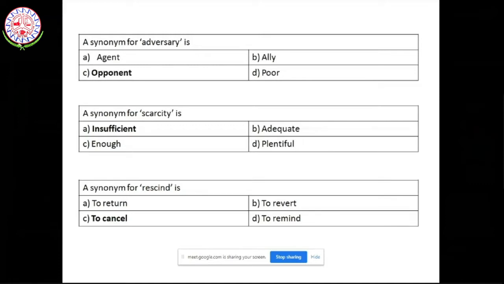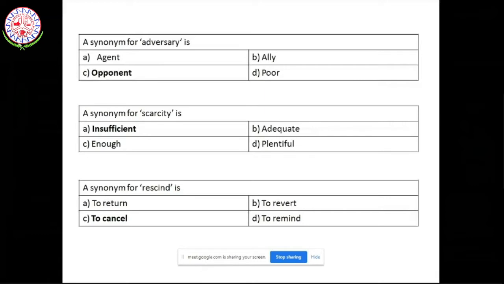If you look at the question paper pattern of PGCET, you can take any paper, even a 10-year-old paper, and you would find that for every question you will have four options. The question asked for synonyms is that a word would be given to you and you have to identify the correct meaning, or the word which has the same meaning. For example, a synonym for adversary is.